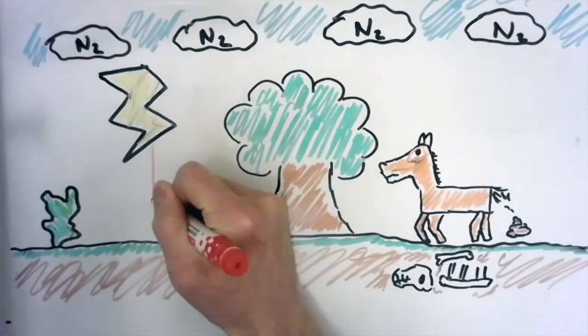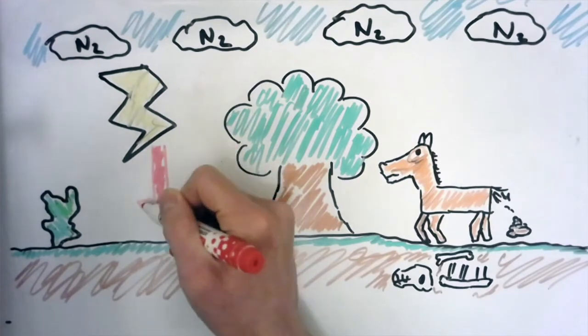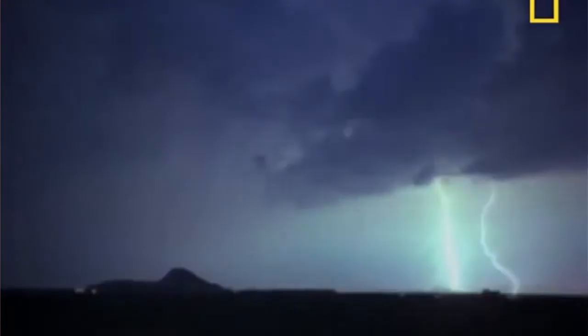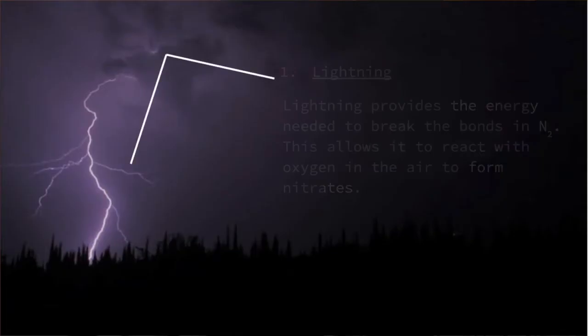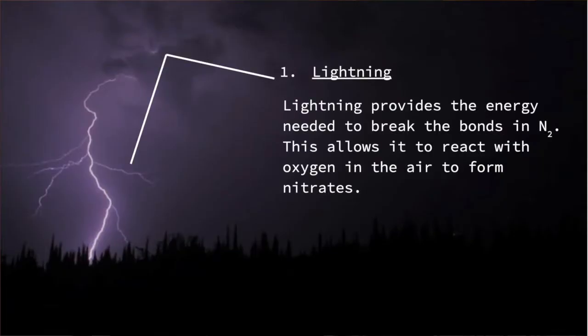Good, so then we'll look at the individual stages of this nitrogen cycle, starting with number 1 here. This is the main way in which nitrogen gets out of our atmosphere, and it's through lightning strikes. Naturally, lightning is very high in energy. The lightning provides the energy needed to break those bonds in nitrogen, which gives it the energy required to react with oxygen in the air, which forms nitrates. Nitrates are what can be used by plants and by us in order to make protein.